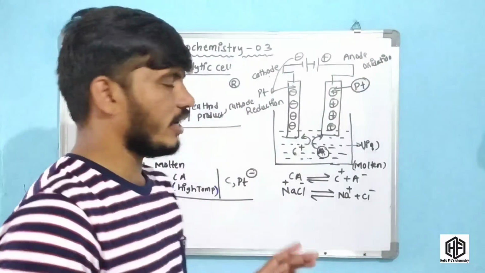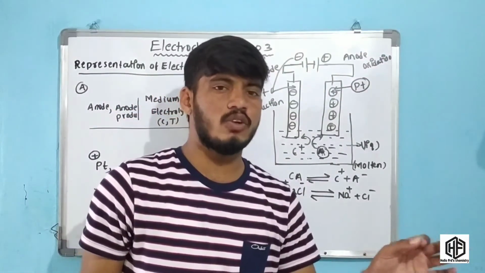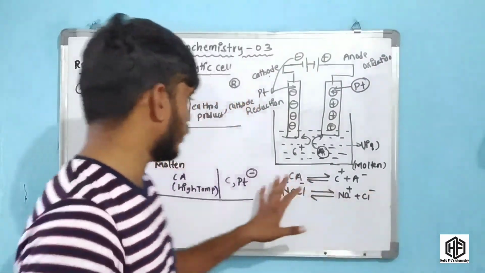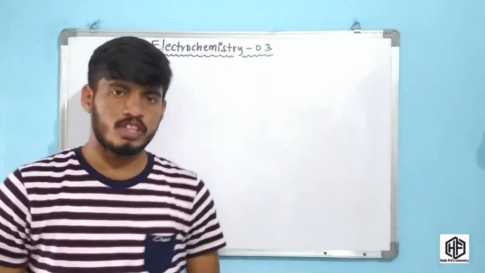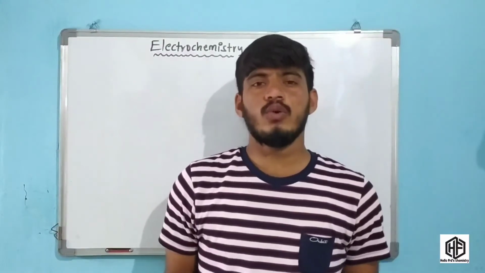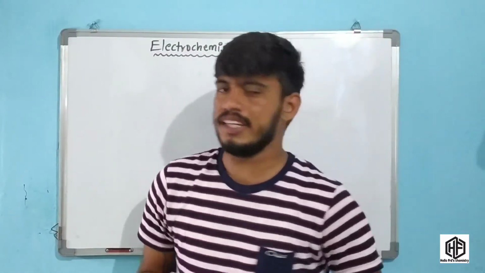One more important example: molten NaCl. What products will you get?